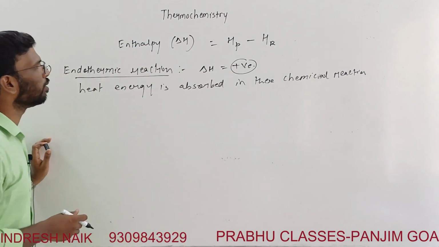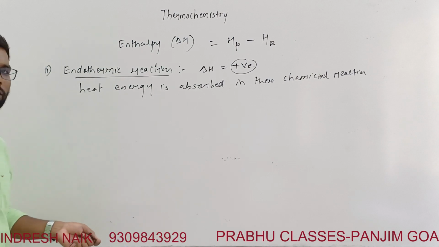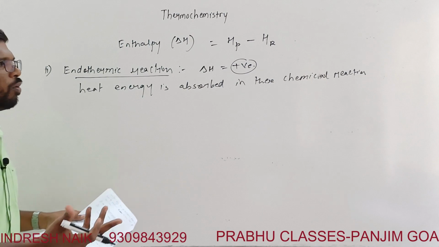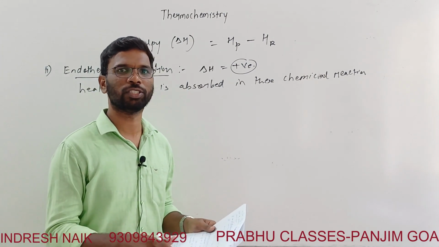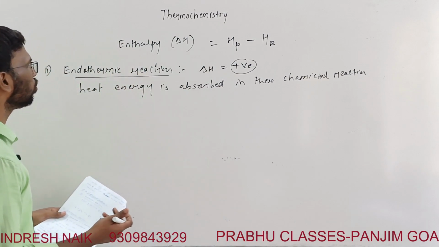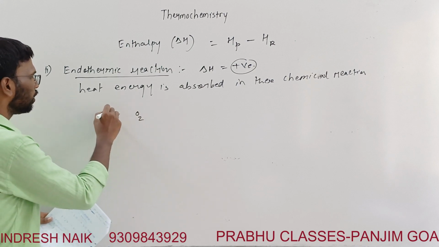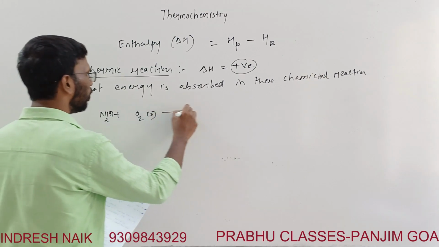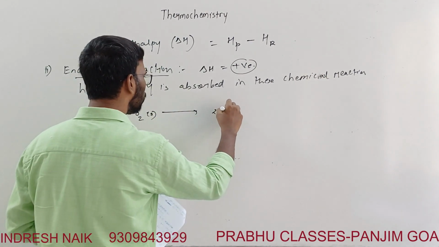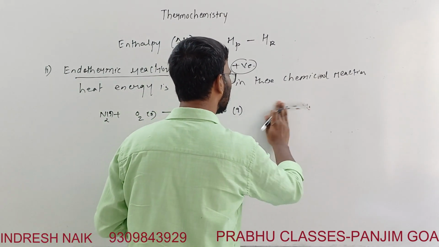So here, what we'll write is an example. Heat content of the product is more than that of the reactant. It means a smaller amount of energy is released when new bonds are formed. That is what it means. So the heat content of the product is more. The example is nitrogen gas and oxygen gas. Whenever they react, you get 2 moles of NO gas, and over here the enthalpy is given